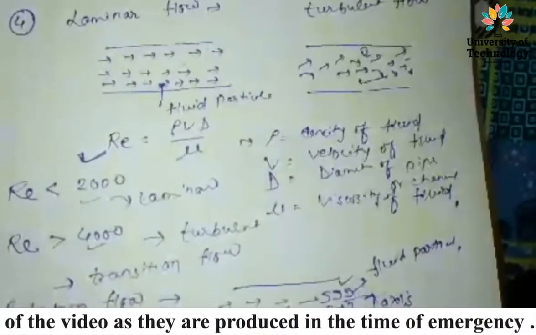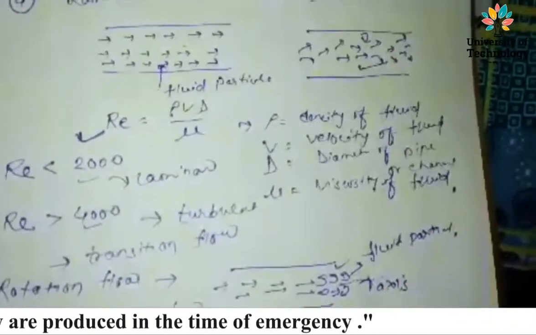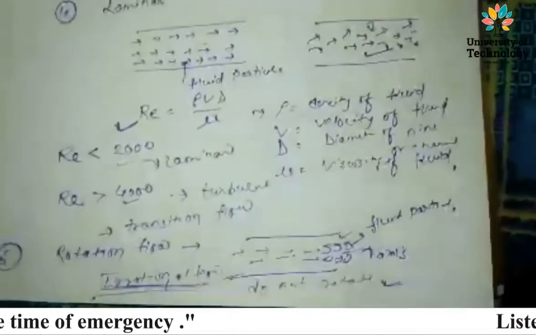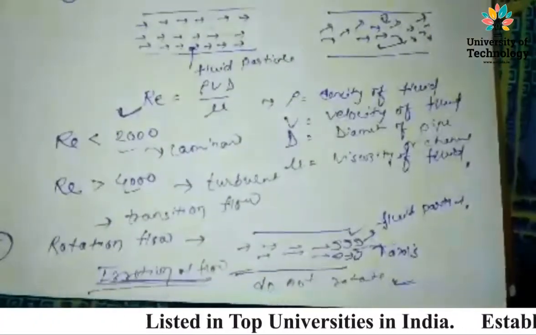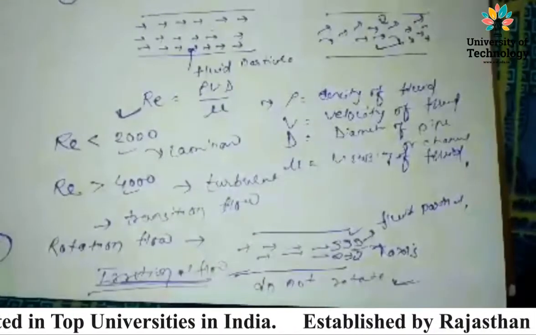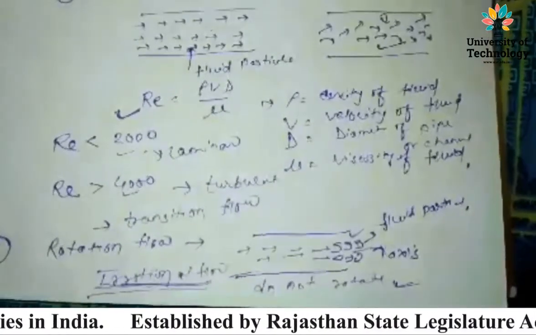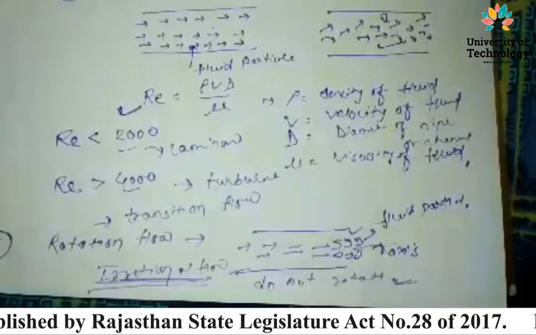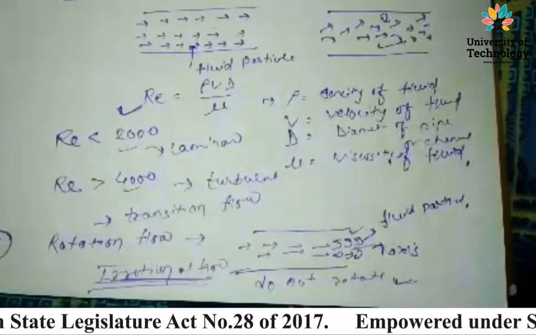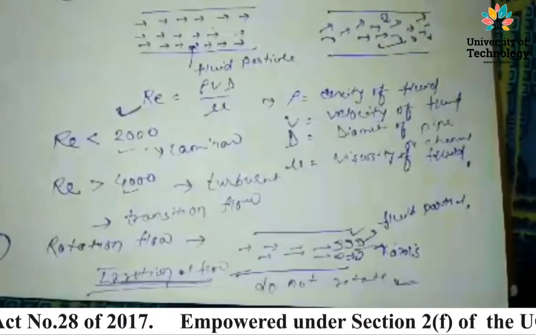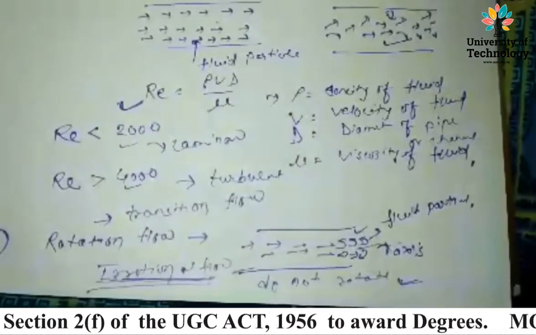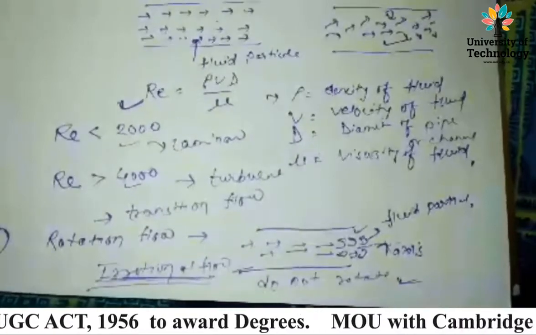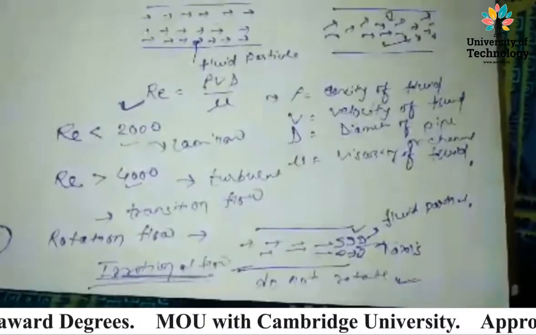And the fifth is rotational flow and irrotational flow. Rotational flow says that if the fluid particles rotate about their axis, we can see in this diagram all the fluid particles rotate about their axis. So this is the rotational flow. And if the fluid particles do not rotate about their axis, that is the irrotational flow.